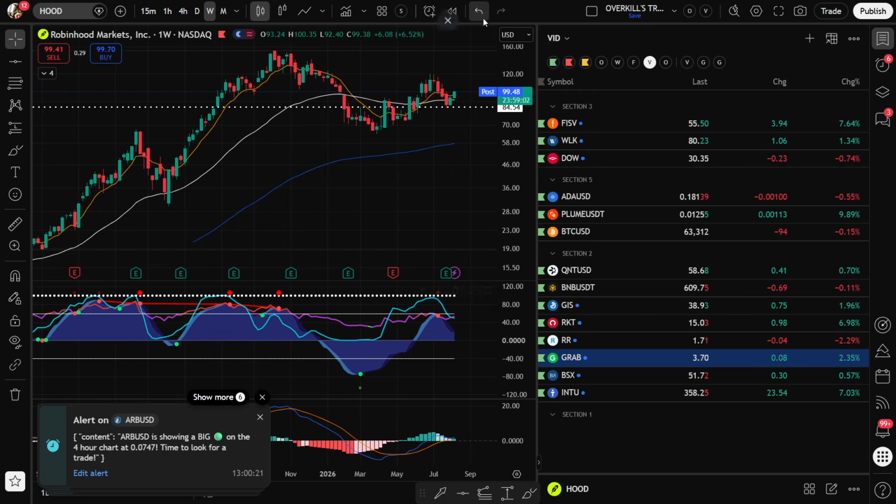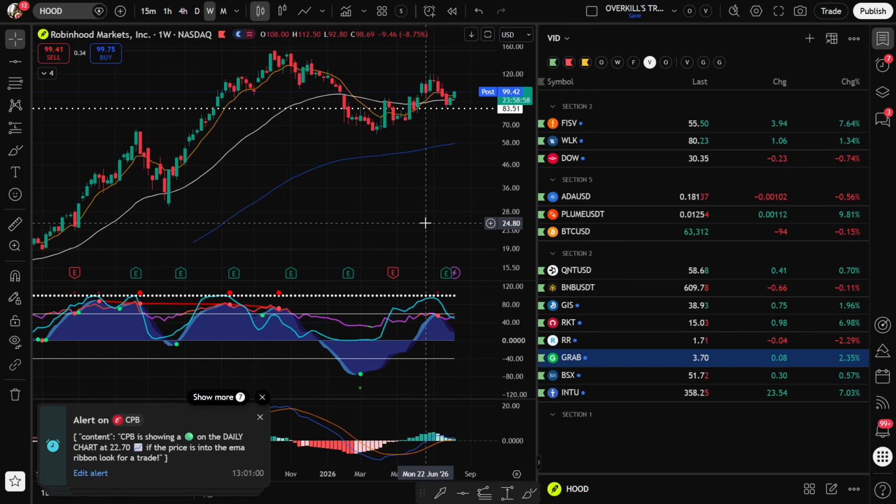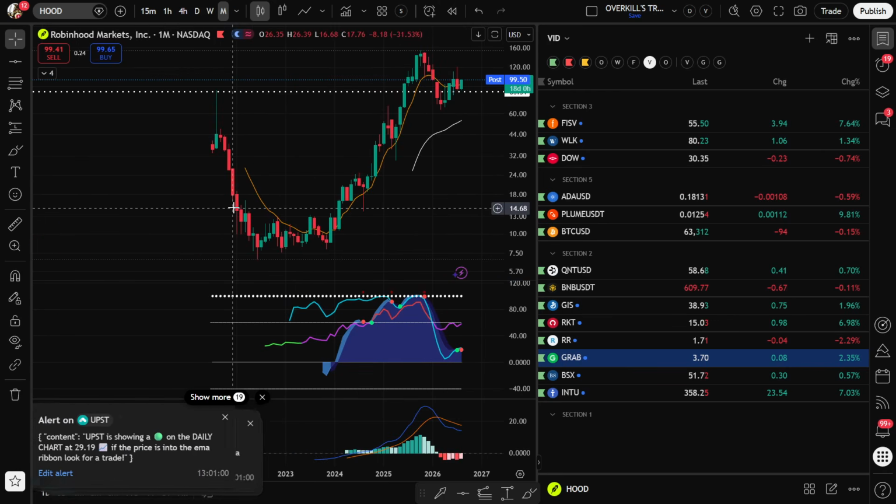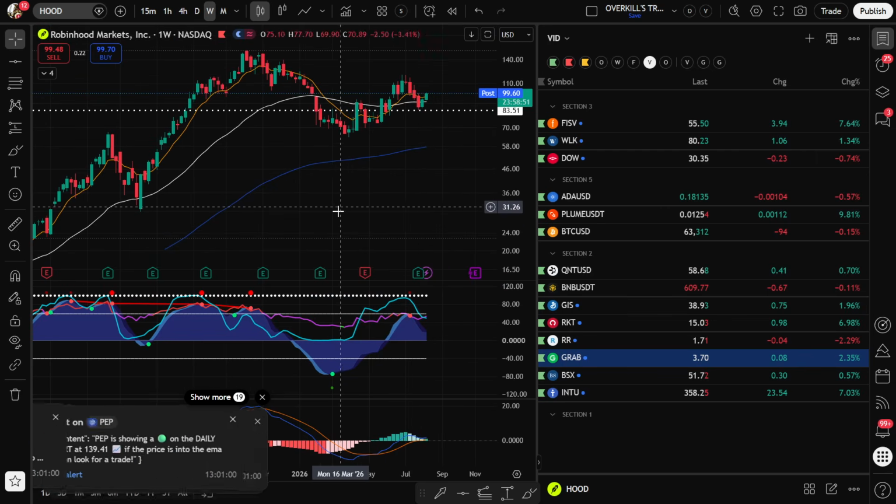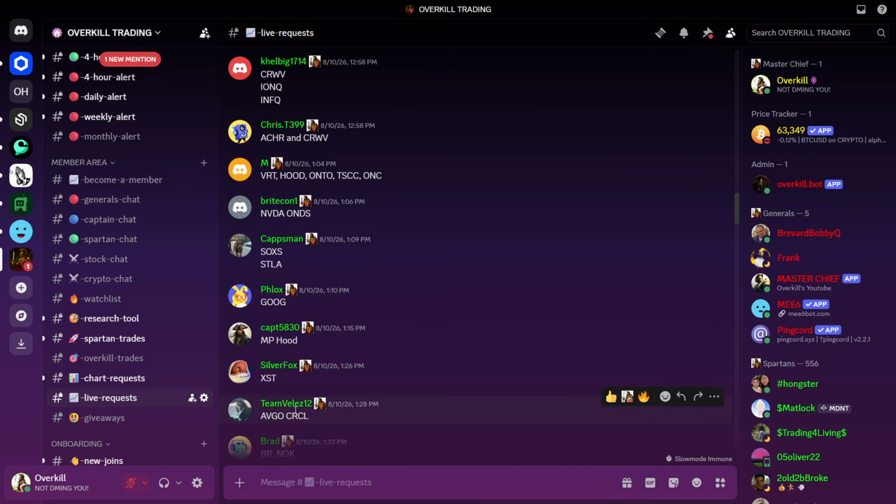I sold half my position on this red dot here, so I'm still holding a position on this. And I think that one's probably going to hold on to $80. This company is huge. They're doing all the right things, making all the right moves. Up above 80, I'm still bullish on Robinhood. Looking to buy that one on red days.